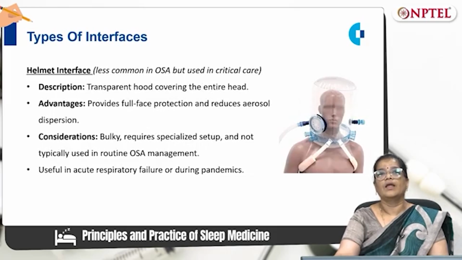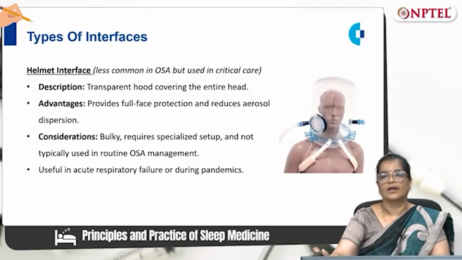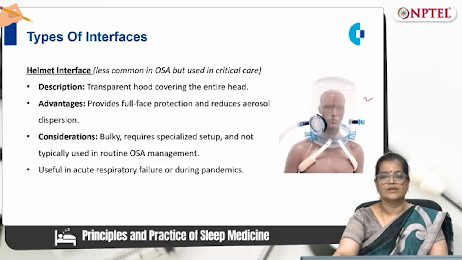So next comes the helmet interface, which is less common in OSA but it is used in critical care. It is a transparent hood. It covers the entire head. The advantage of using this is it provides full face protection and it reduces the aerosol dispersion. It is bulky, requires specialized setup and is not typically used in routine OSA management. But it is useful in acute respiratory failure or during pandemics.